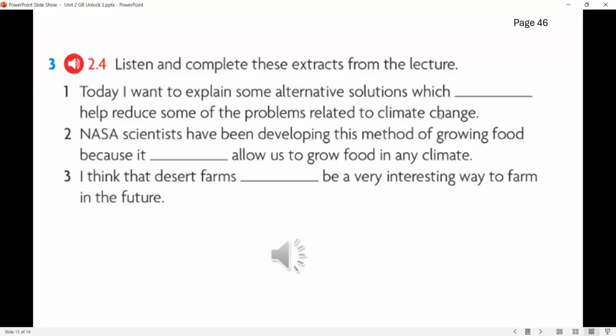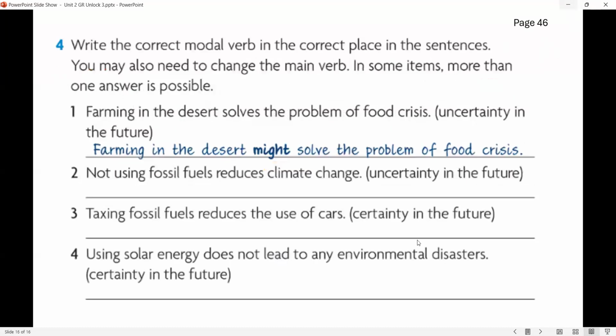Okay, let's check the answers. So number 1, I hope you got it right: may. Number 2, could. And number 3, might. All right, all these exercises are on page 46.